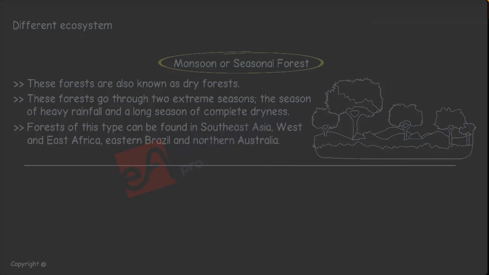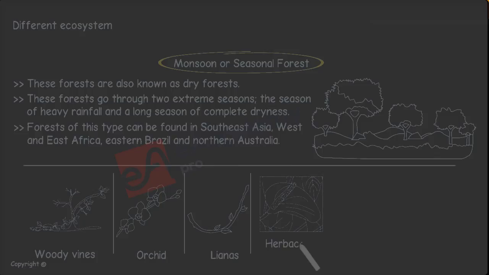Trees of these forests include woody vines, orchids, and many others like lianas and herbaceous epiphytes, thick bamboos, and tall teak trees.